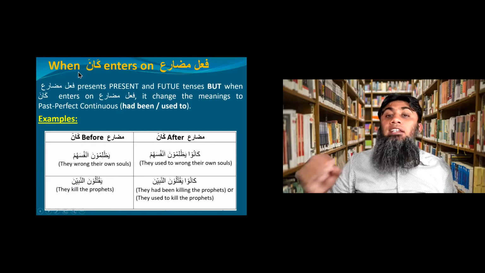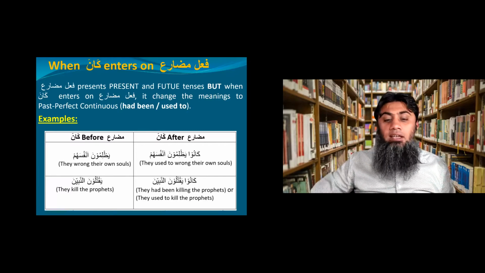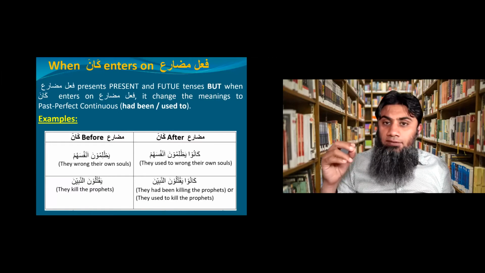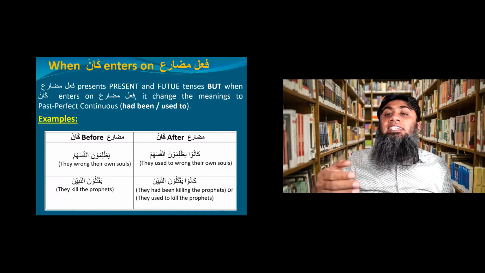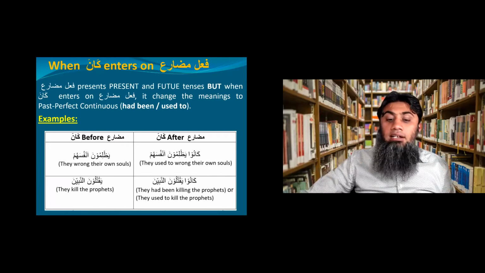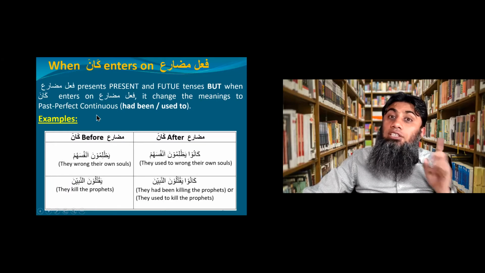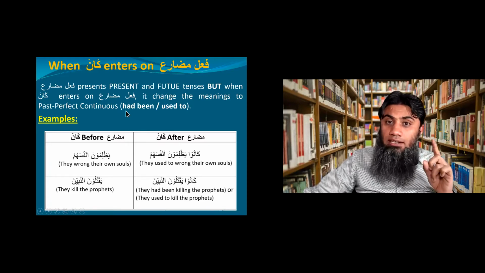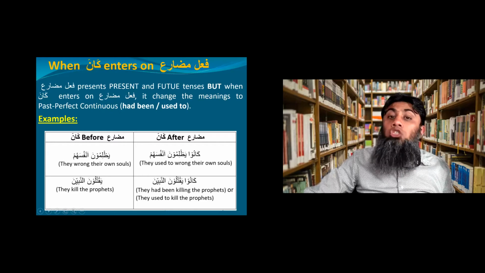Now inshallah we'll see that when kana is added with fail mudare, what change takes place. As we all know, normal mudare gives the meaning of present or future. For example, he eats or he will eat. This is an example of mudare. Now let's see what happens after adding kana. When we add kana, we'll translate it by using had been, which is past perfect continuous tense. So you will translate mudare after adding kana either with had been or used to.